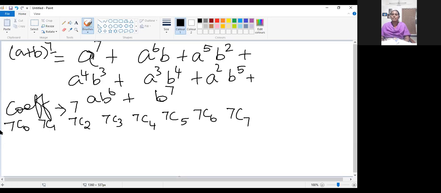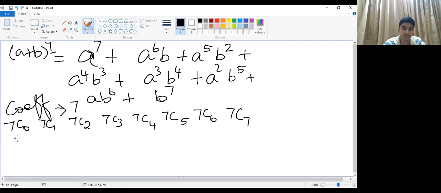Now we have to find the combination values. If nothing is selected, what is the value here? 1. Have you all calculated this combination value?